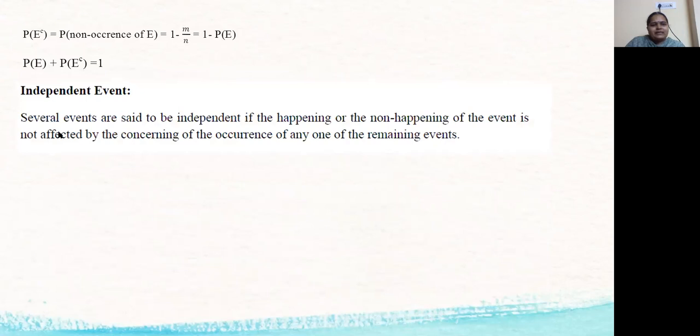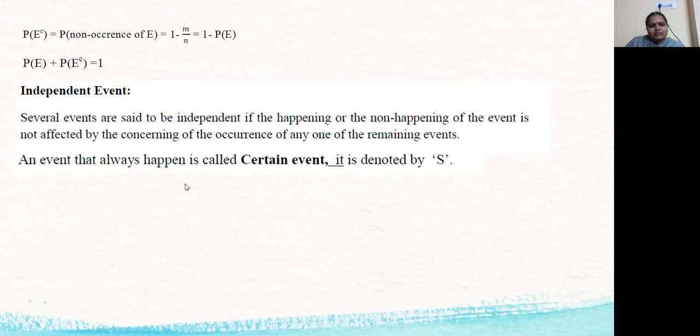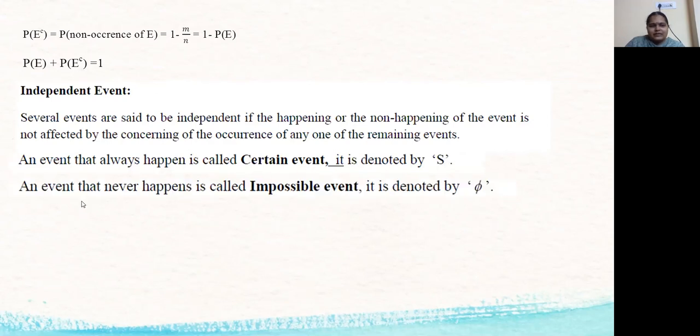Independent events. Several events are said to be independent if the happening or the non-happening of one event is not affected by the occurrence of any one of the remaining events. An event that always happens is called a certain event. It is denoted by S. An event that never happens is called an impossible event. It is denoted by phi.